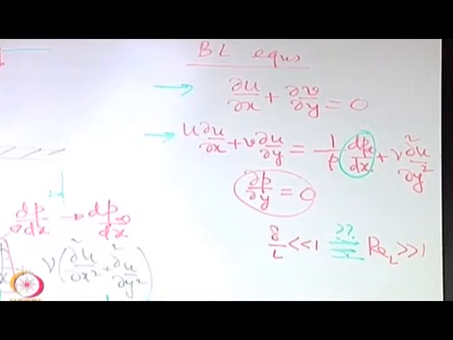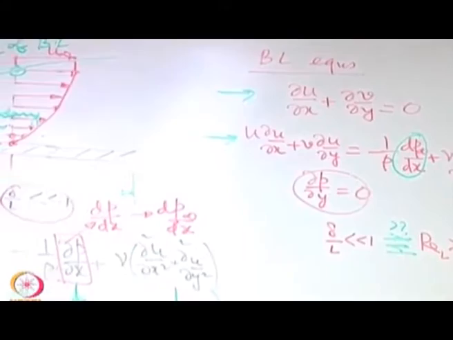So to do that we will take this special example of flow over a flat plate. So let us take an example of flow over a flat plate.